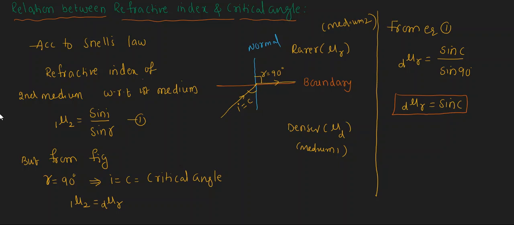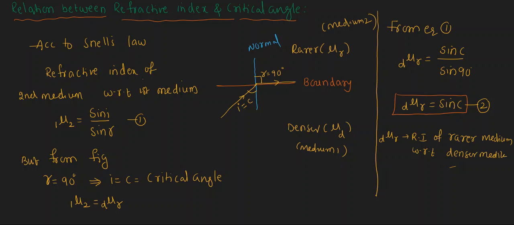One more formula we know is dμr in terms of rμd. dμr means the refractive index of the rarer medium with respect to the denser medium.